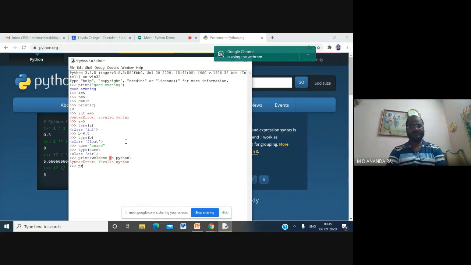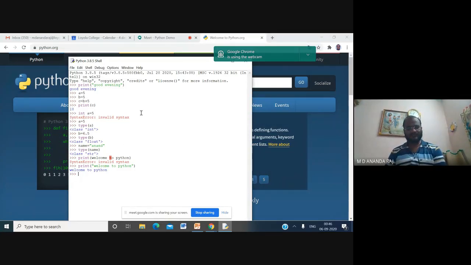So what I have to do is give single quotes or double quotes around welcome to Python. Now you can see the output. So this is the first method, using the integrated development and learning environment, where you can execute the code line by line.